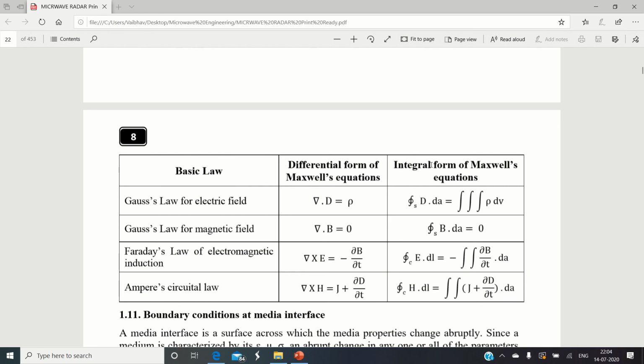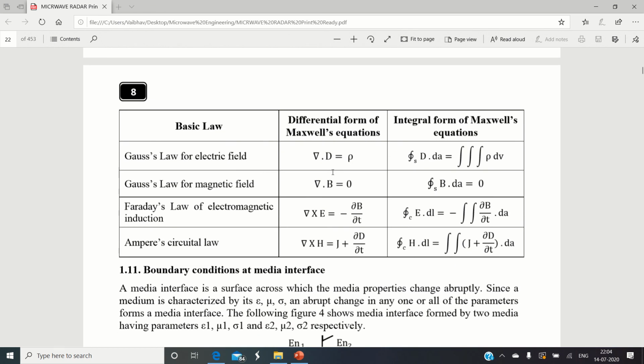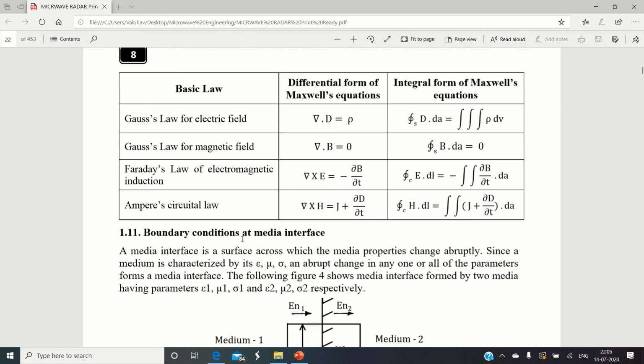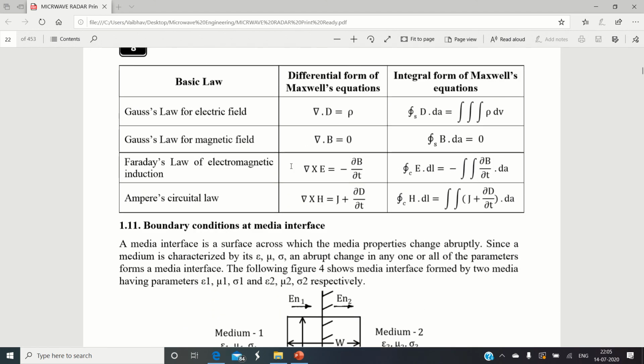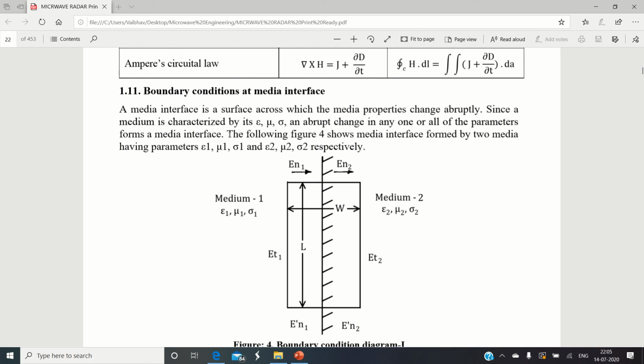of Maxwell equations. Okay, so actually Maxwell's equations are a set of four equations which are taken from different people, like two laws are taken for the electric field and magnetic field from the Gauss theorem. One law is taken from Faraday's law of electromagnetic induction, and the remaining law is the Ampere circuital law. Now here, please remember the equations are the same, but these are expressed in differential and in integral form. Okay. Now let us see what is the boundary condition and why it is important to study.